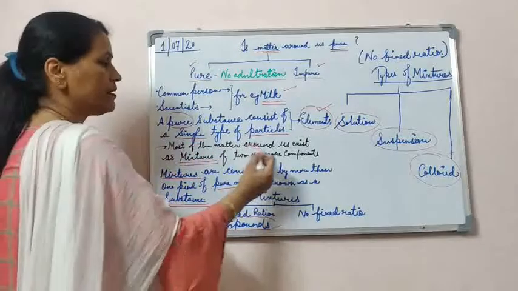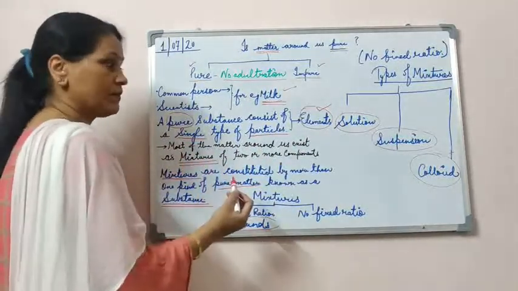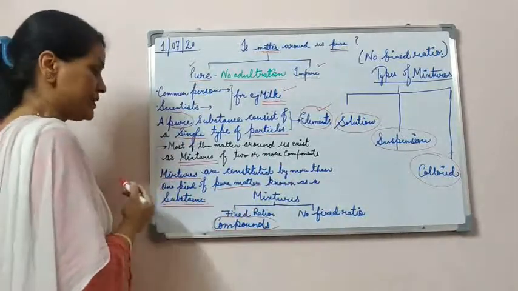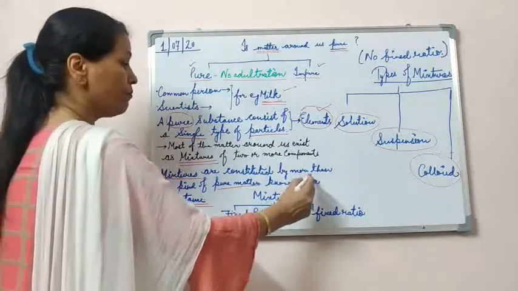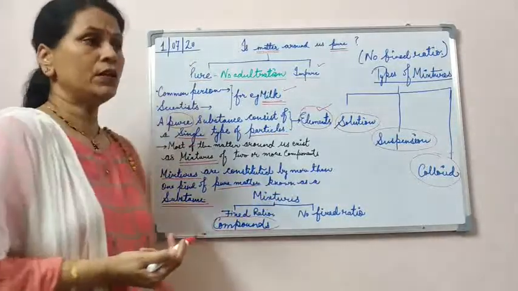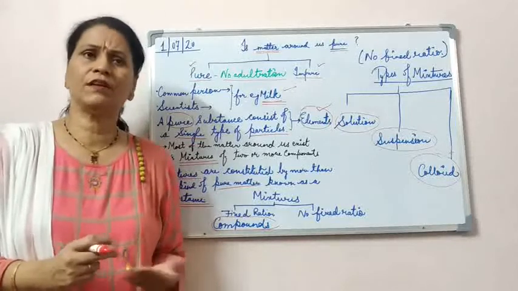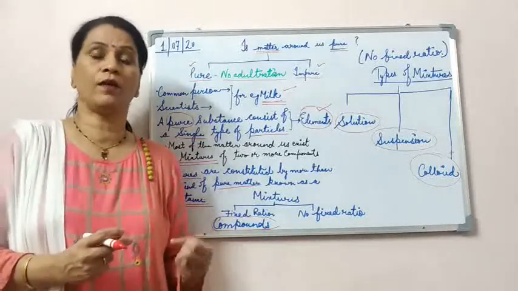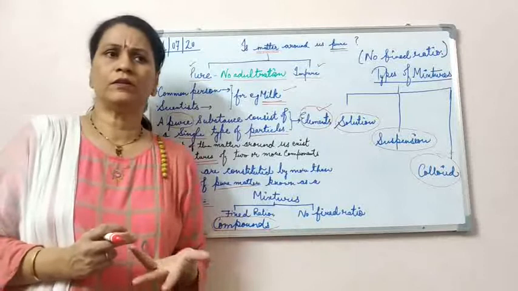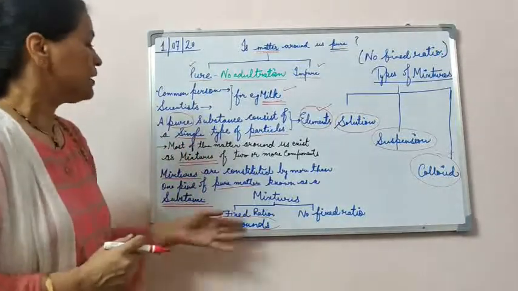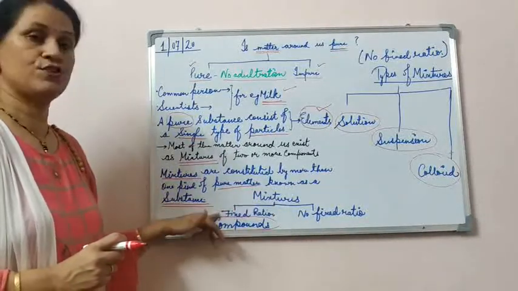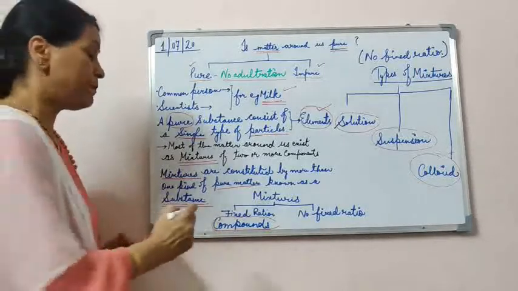Now, most of the matter around us exists in mixtures of two or more components. What are mixtures? Mixtures are constituted by more than one kind of pure matter, known as substance. In day-to-day life, we call it substance. We never use the terms pure and impure; we just call it substance. Now, the types of mixtures. If the mixtures have a fixed ratio, they are known as compounds.